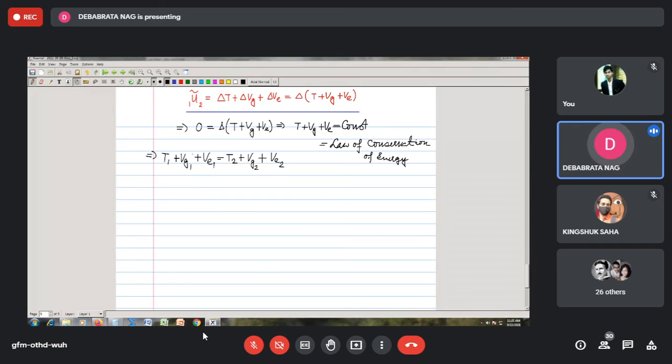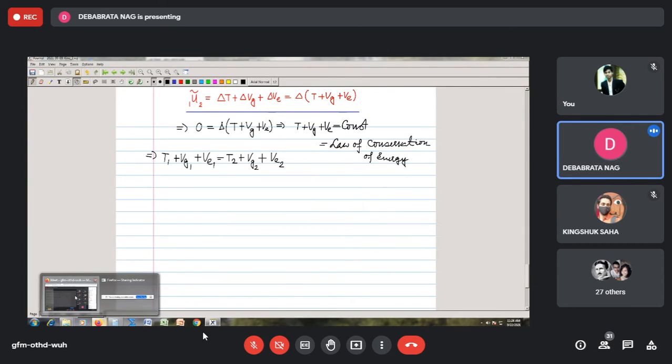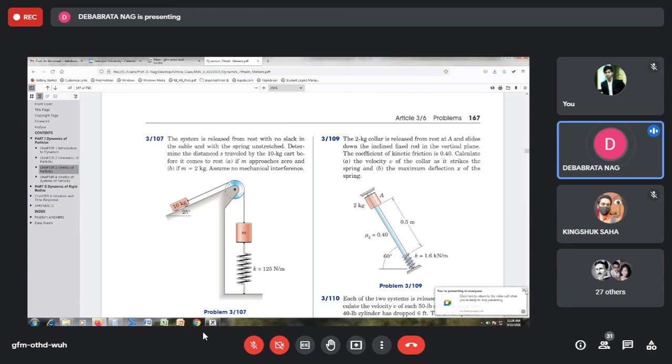So we may have these situations. Please try to understand the difference between the two work energy relations. This is the theory that is normally covered in the second part of the chapter in Meriam and Kraige, but we will take these two chapters as a whole and take the problems in an integrated manner, and we'll stick to applying this particular equation. Let us end today's class by taking a specific example, a problem.